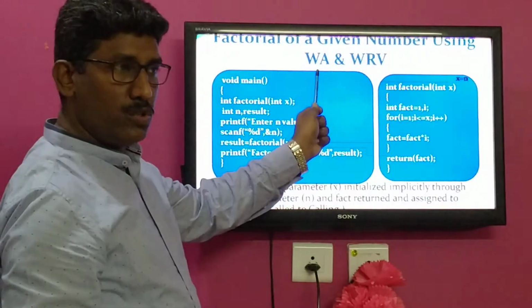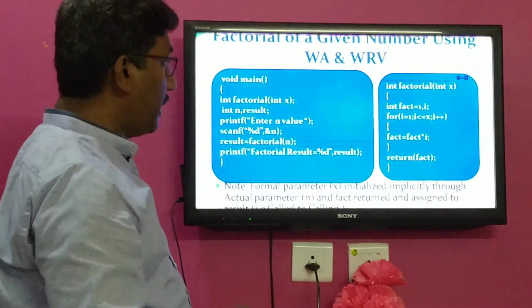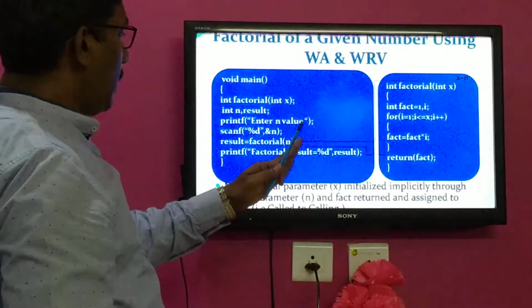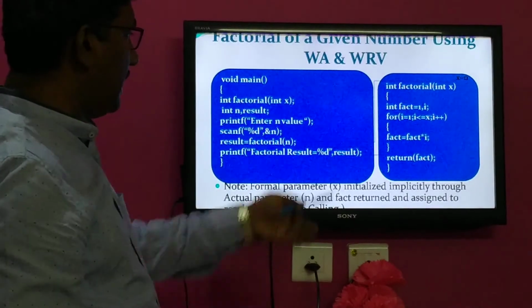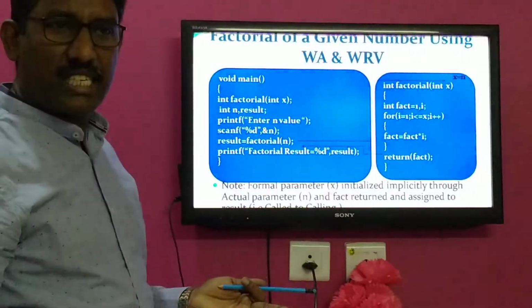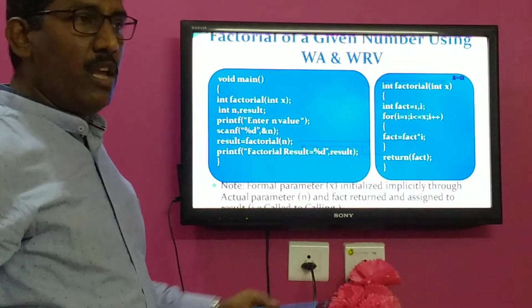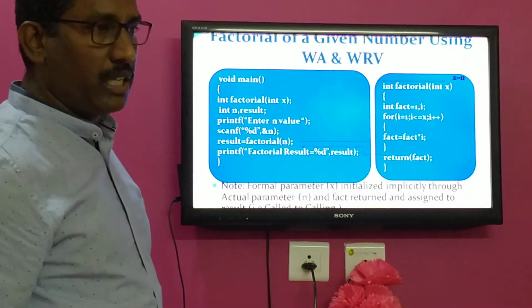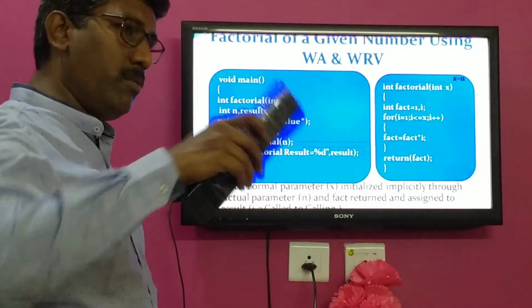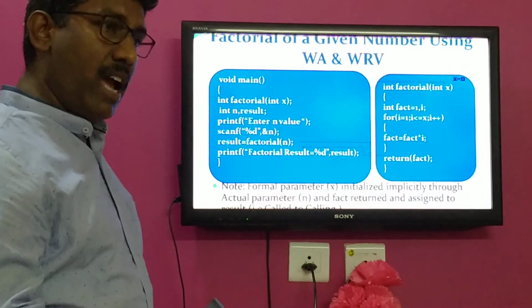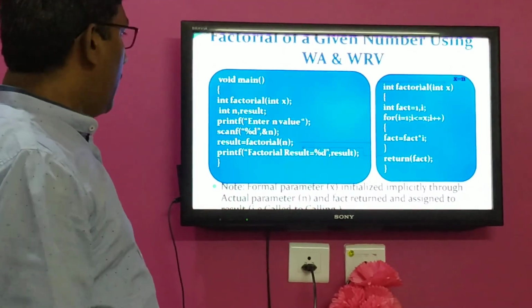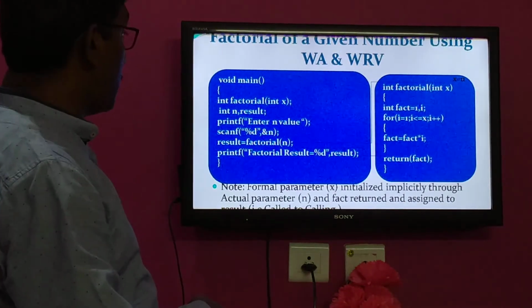The last category is used to perform inter-function communication, establishing communication between calling and called functions with the help of arguments and return values. Even by using the first, second and third categories, we can perform inter-function communication, either without passing arguments or by passing arguments, without returning a value or by returning values.